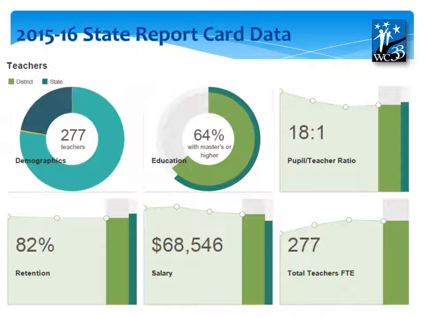One of the things to point out in this report card information is the difference between the two bars shown on each one of these areas. The lighter green shows our school district, West Chicago 33, and the darker green shows the state average.